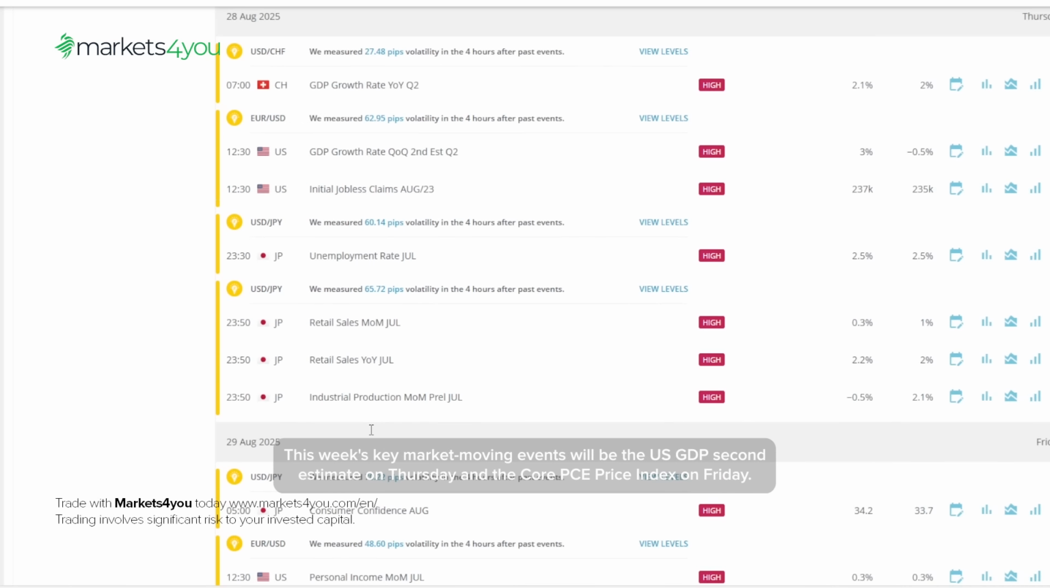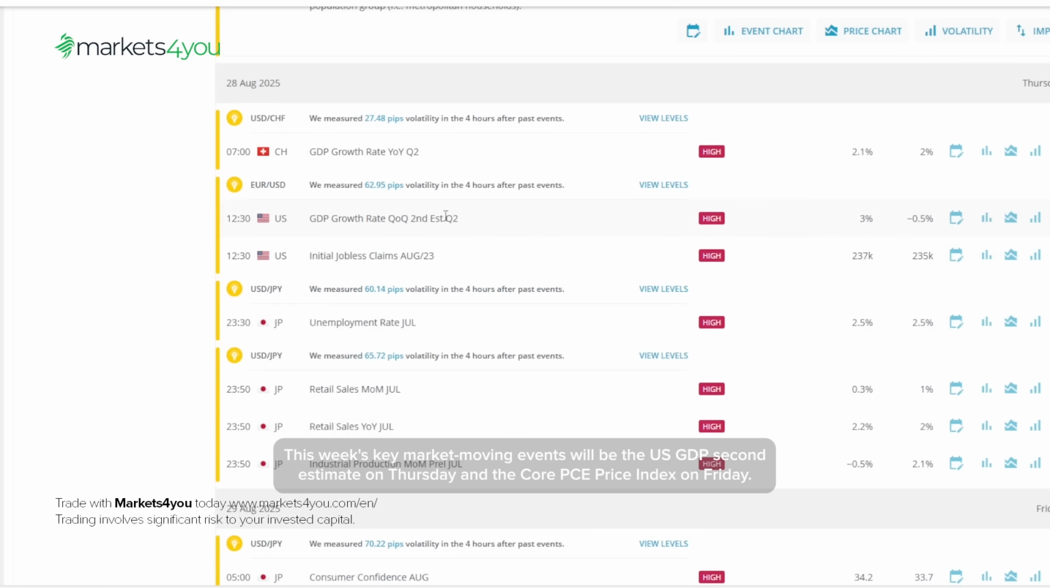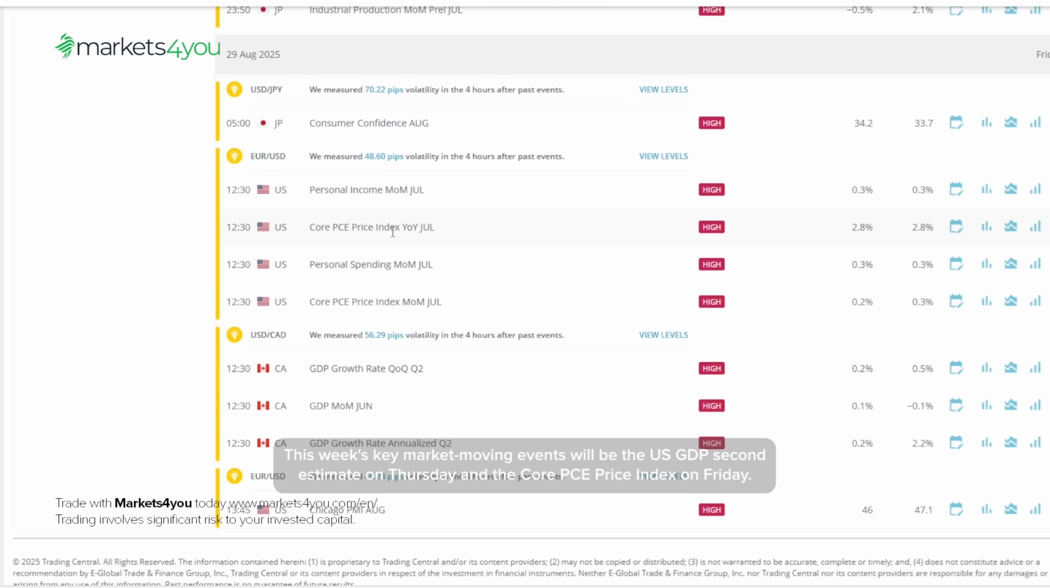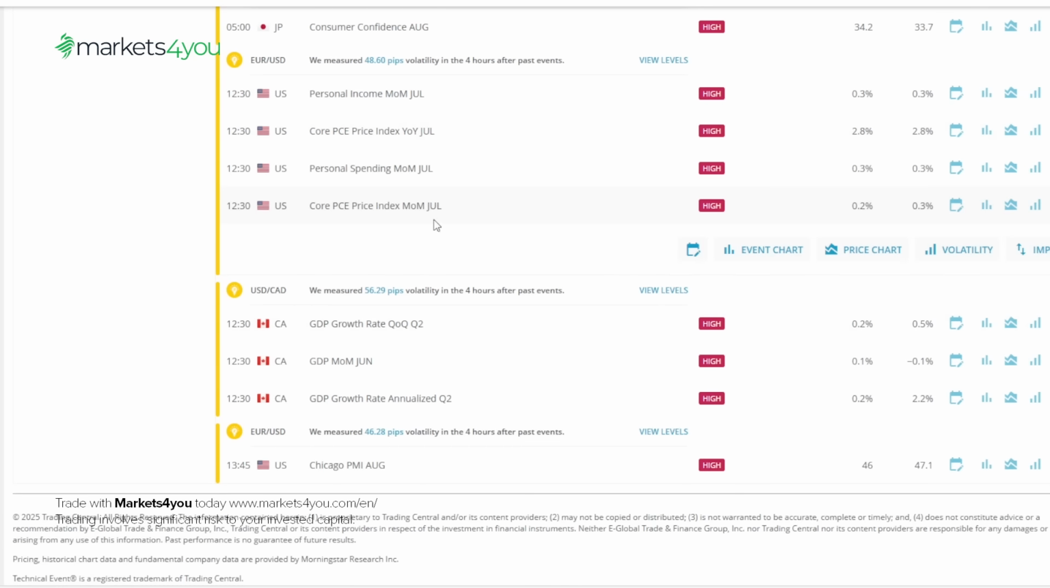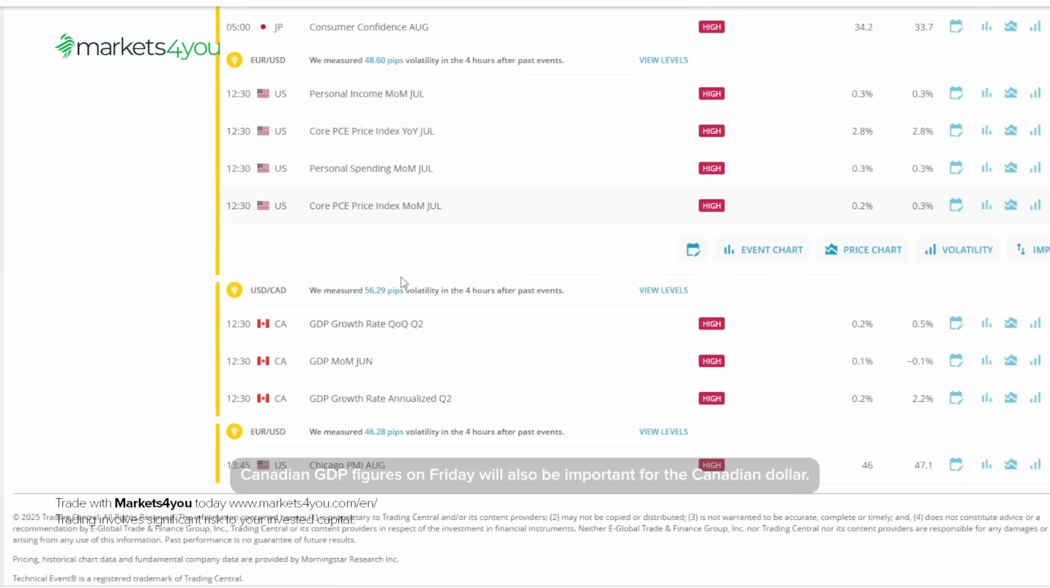This week's key market-moving events will be the US GDP second estimate on Thursday and the core PCE price index on Friday. Canadian GDP figures on Friday will also be important for the Canadian dollar.